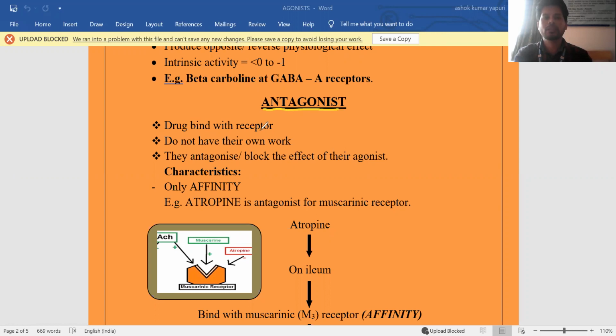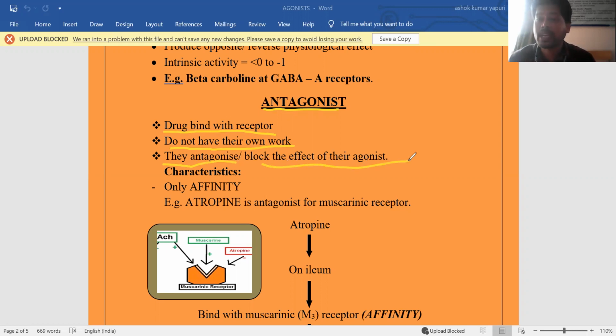Regarding antagonist, it also binds to the receptors. So first it has to bind with the receptor. First you have to sit in the class, then you have to take notes, focus, and write the exams well. Then you will get a good rank. Like that, here also, first it has to interact with the receptors, but it does not have its own work. They antagonize or block the effect of the agonist.